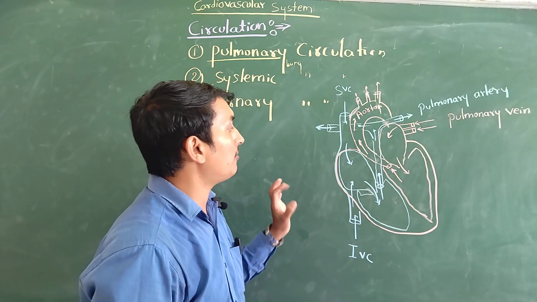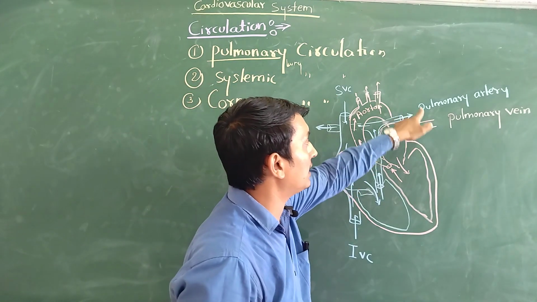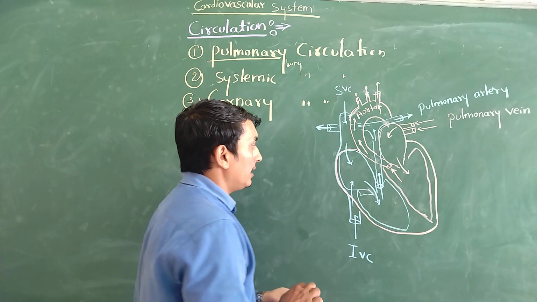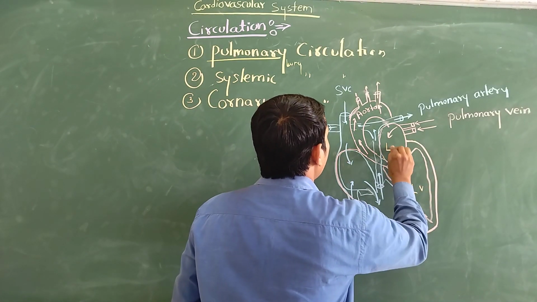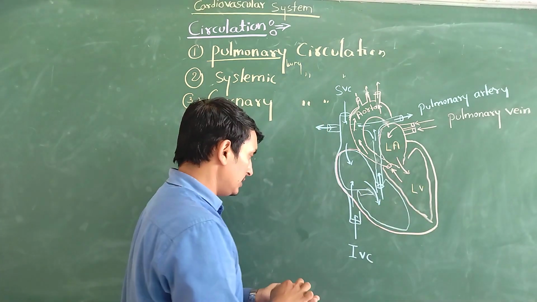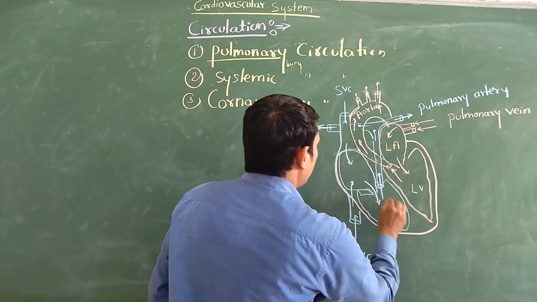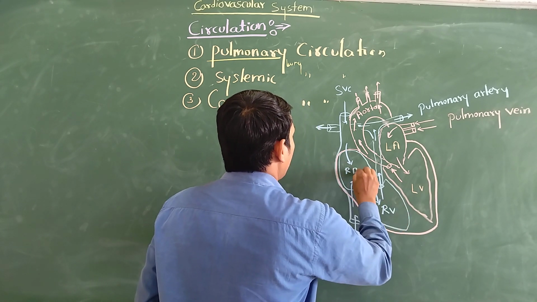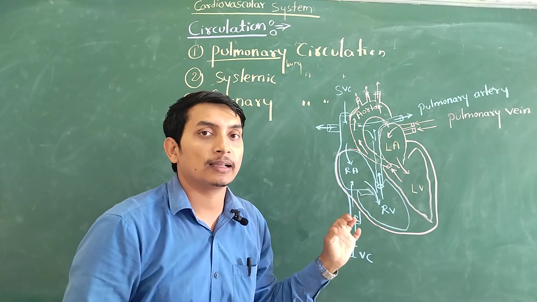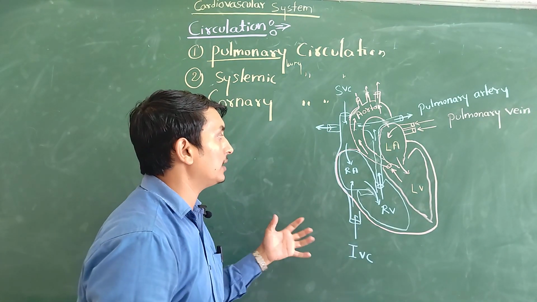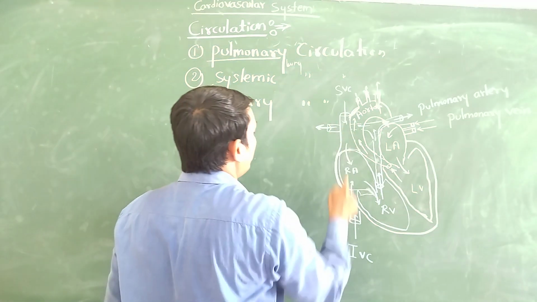If you see, this is the structure of the heart. As you know, the different parts of the heart: superior vena cava, inferior vena cava, pulmonary artery, pulmonary vein, and here we have the left ventricle and the left atrium. This one is the right ventricle, and this is the right atrium. You can see the arrows which indicate how blood comes inside and goes outside. Those arrows indicate the type of circulation.